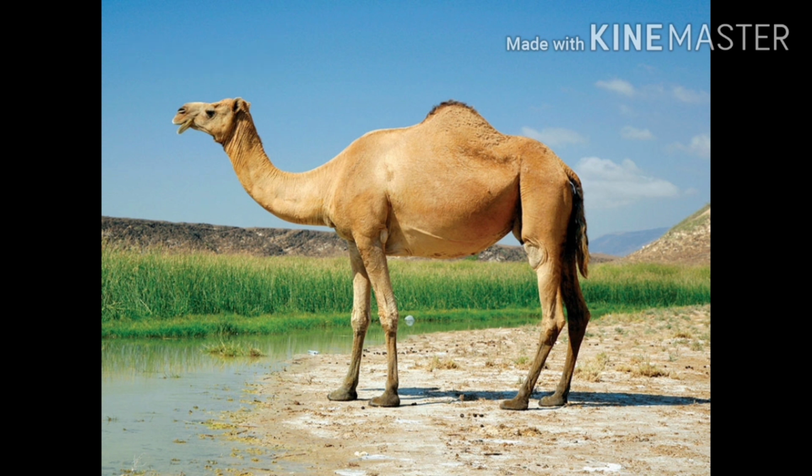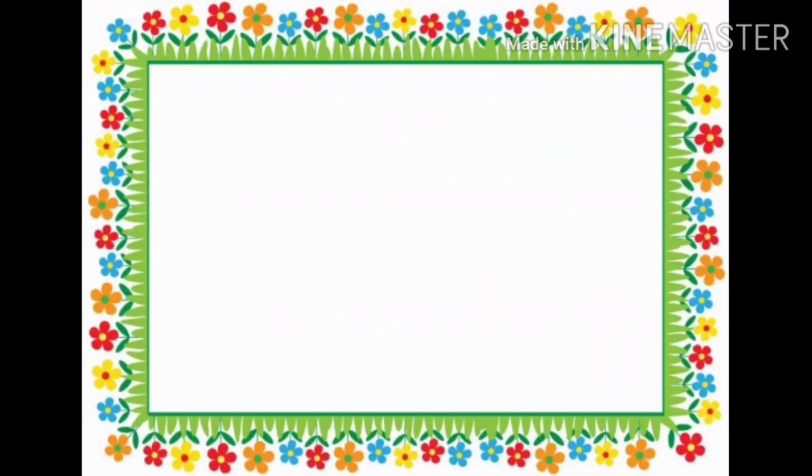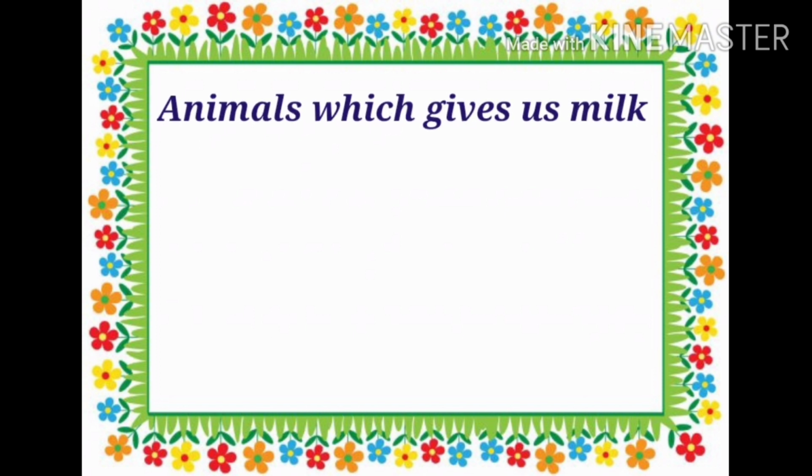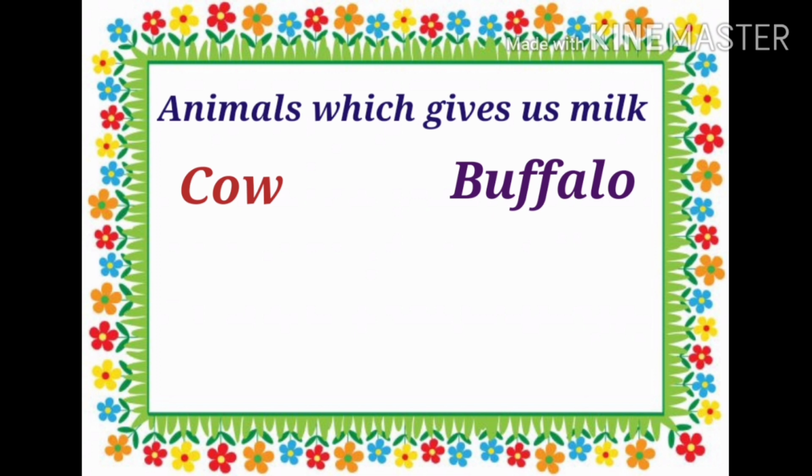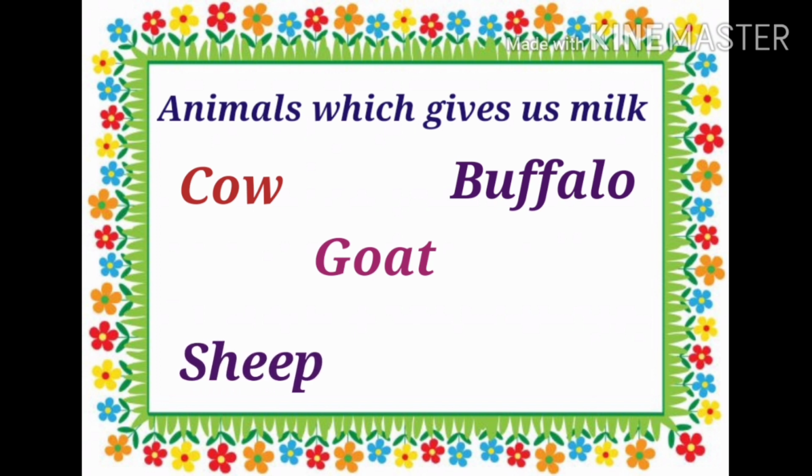Now let's recap once again. We will learn the animals which give us milk. First, C-O-W. Cow. B-U-F-F-A-L-O. Buffalo. Goat. G-O-A-T. Goat. Sheep.